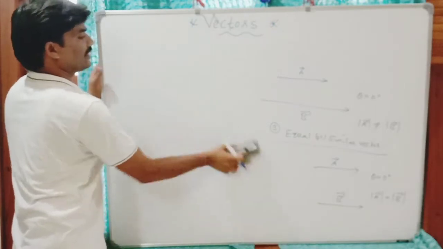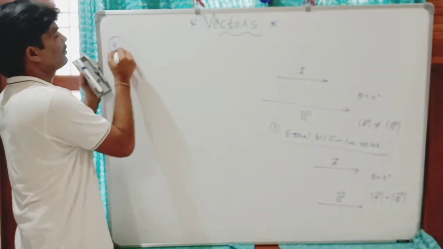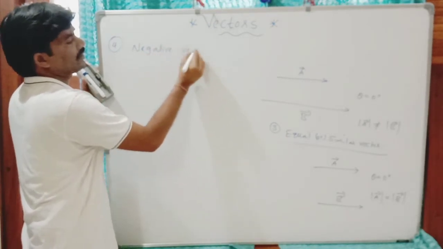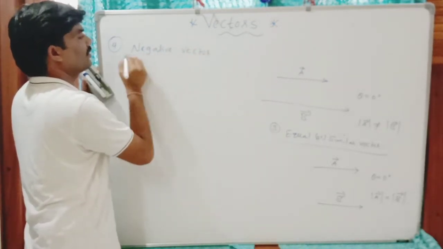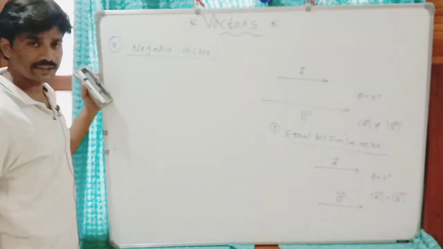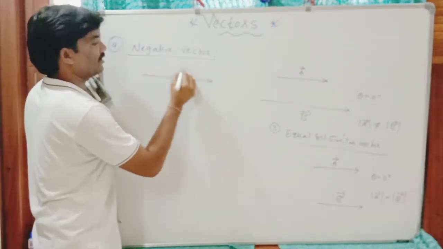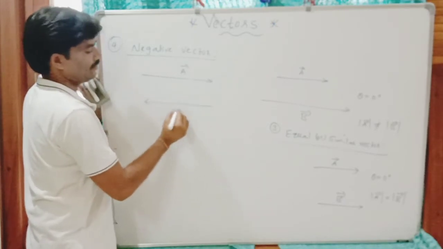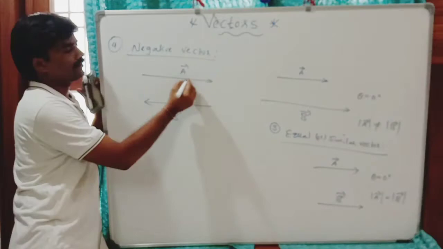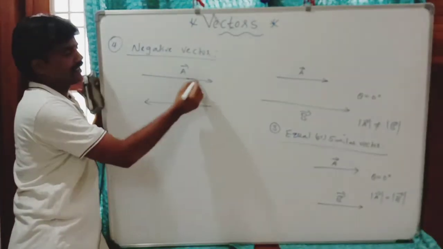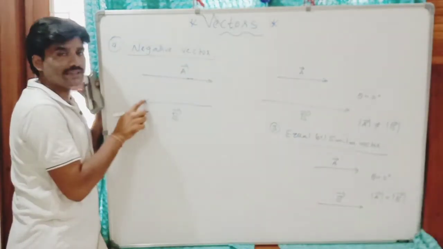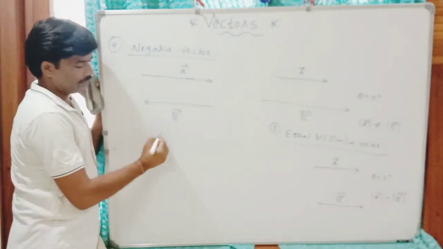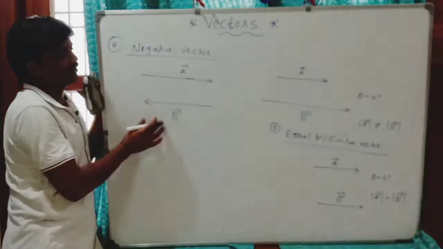Now negative vector. Just now I said negative vector has same magnitude of given vector, but in opposite direction. If it is the A vector and this is the B vector, which is with the same size of this, magnitudes are same but quite in opposite direction. It is in reverse direction of this A. So you can write angle between these two is what? 180.